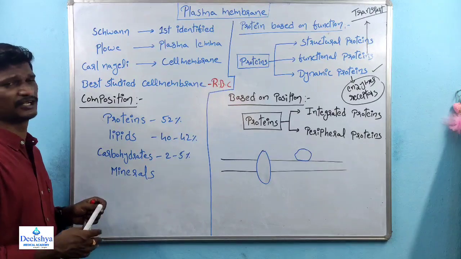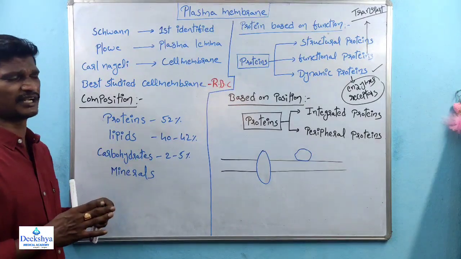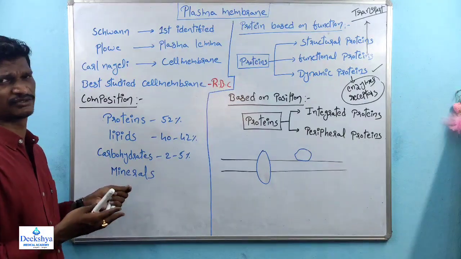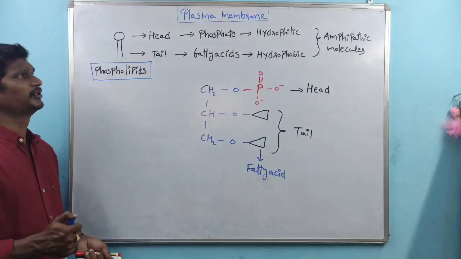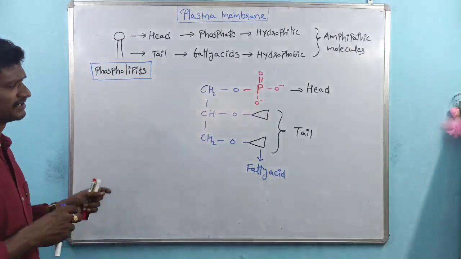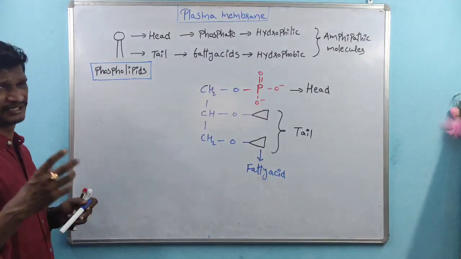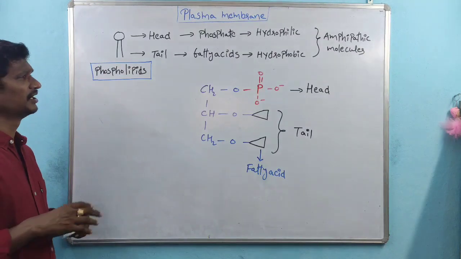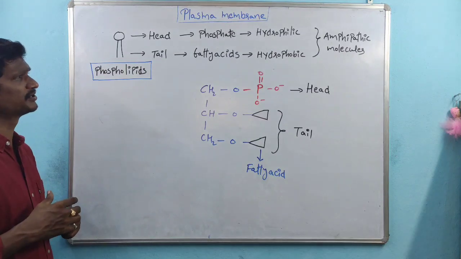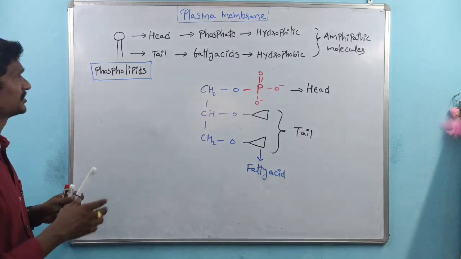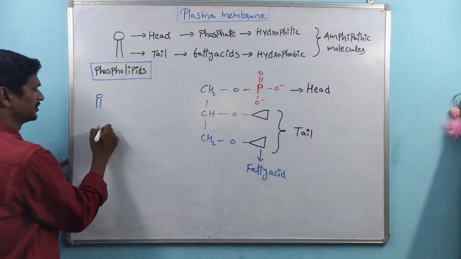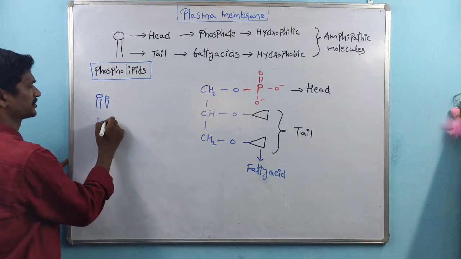Then we discussed how the lipid molecules are arranged and what is the composition of the bi-phospholipid layer. Coming to the next topic within the plasma membrane, the lipids are there. The lipids are phospholipids. How the lipids are arranged and what is the composition of phospholipids, we will discuss here. We already discussed, this is one of the phospholipids within the plasma membrane.